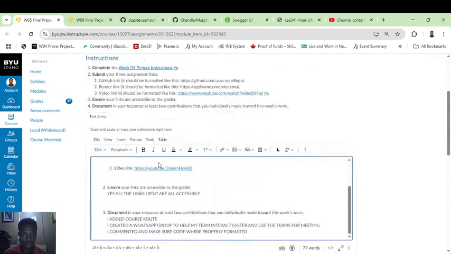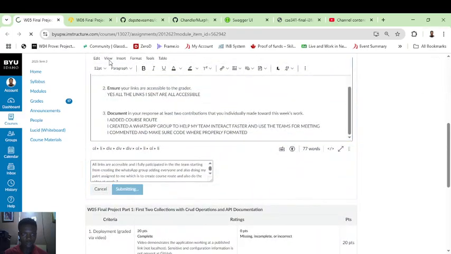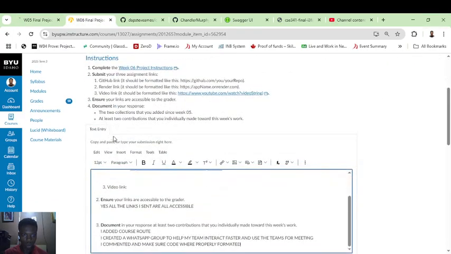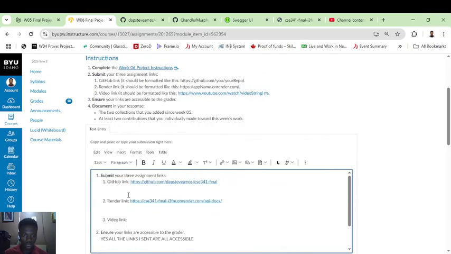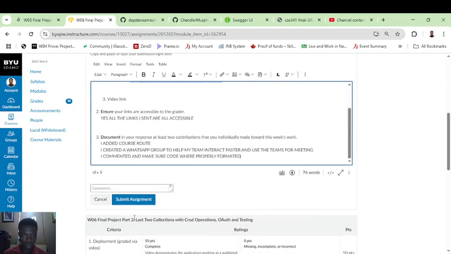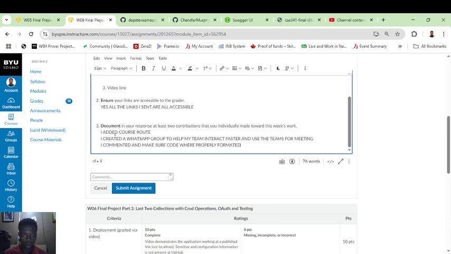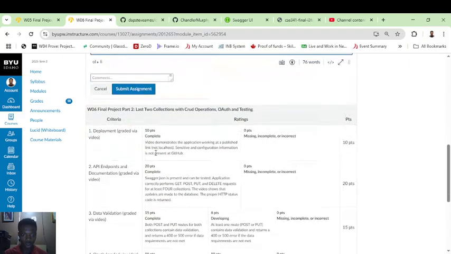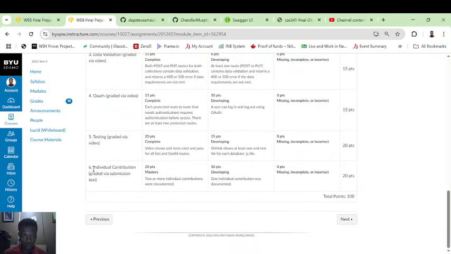I'm already done with my week 5, and I've clicked on the submit icon. What I'm to do is to post all of this, which I've already posted here: my GitHub link, Render link, video link, and what I've done, the documentation. So I've added the course route, created a WhatsApp group, and also commented all the code. Which is my number 6.